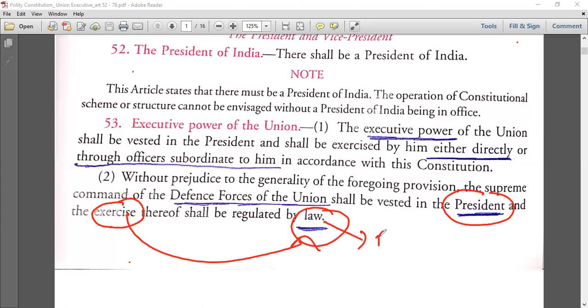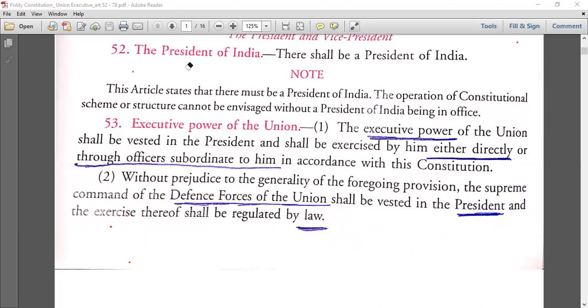Law means the Parliament will make a law. So you have to be very careful about what statement is given in the exam. Overall it is on the president, fine. But the exercise of the power should be regulated by a law. So there is a scope of regulation. Okay. Next.